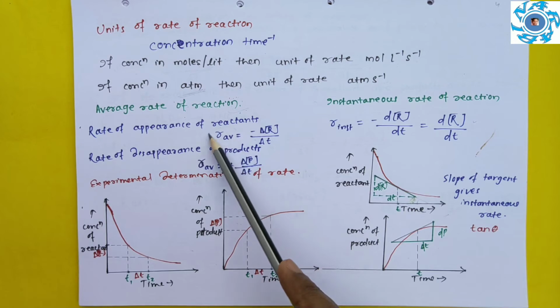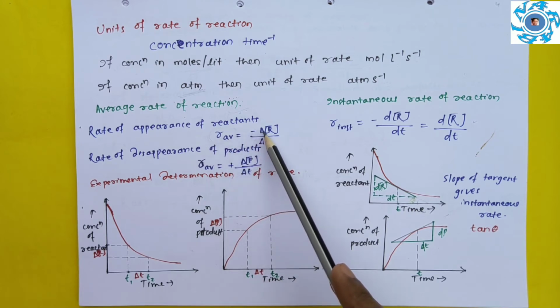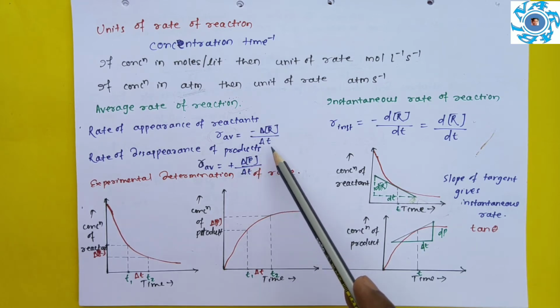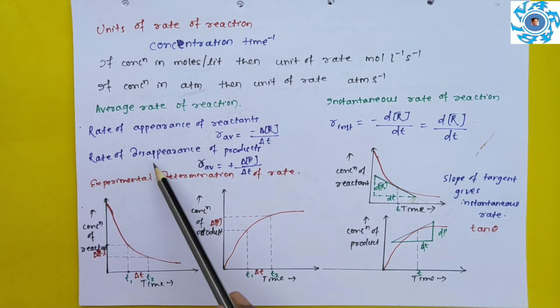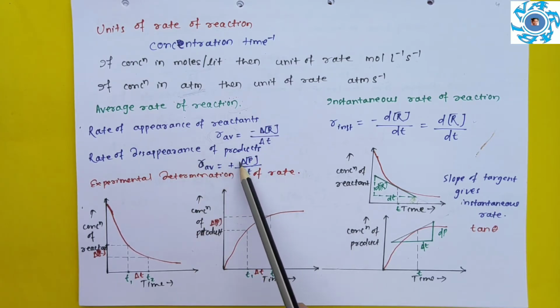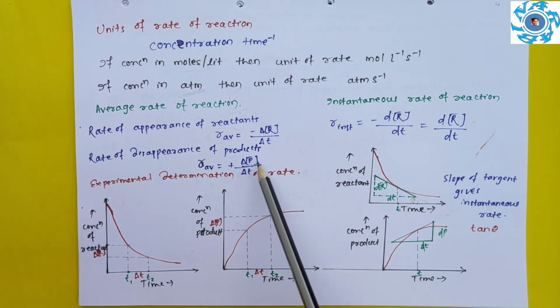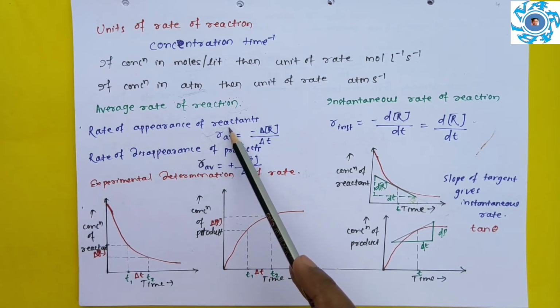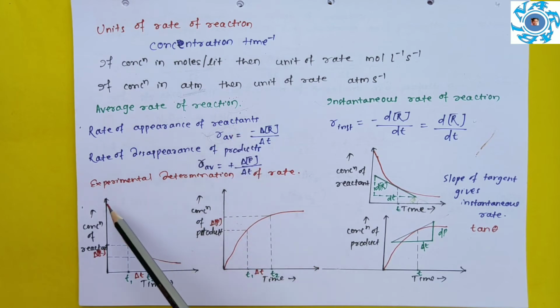This is average rate of reaction is equal to minus delta change in concentration of R divided by change in time T. Similarly, for appearance of product, it becomes plus delta concentration of P divided by delta T. So let's plot the graph for these reactants. We know with passage of time the concentration of reactant decreases. So at time t is equal to 0, concentration was maximum, and with passage of time it gradually decreases.